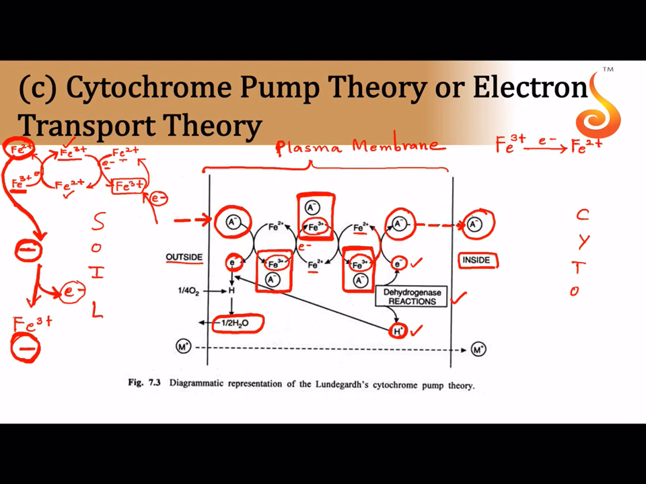What is very important is this step, that is the reduction of Fe3 plus into Fe2 plus on the inner surface, and this step, that is oxidation of Fe2 plus into Fe3 plus by giving away the electron, which is happening on the outer surface of the membrane. Because it gives away the electron, it can take up the anion and it becomes Fe3 plus bound to an anion. This Fe3 plus bound to an anion will transfer the anion through the electron chain, and finally the anion will reach the inner surface of the membrane and be released into the cytoplasm.